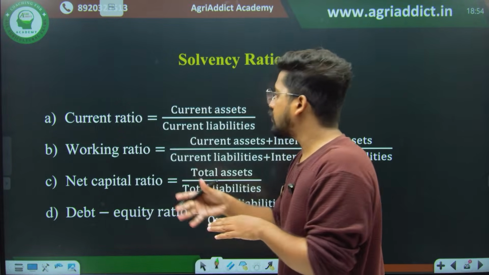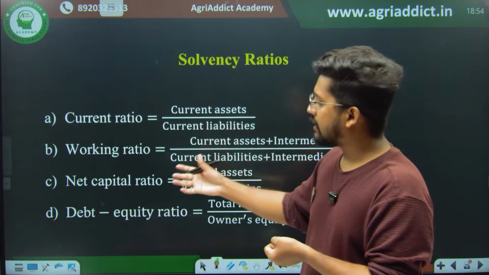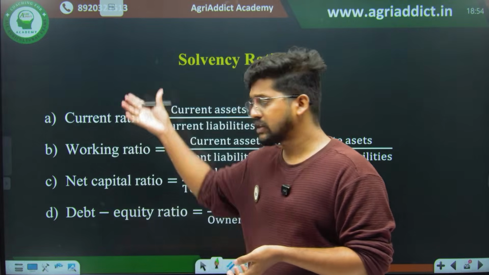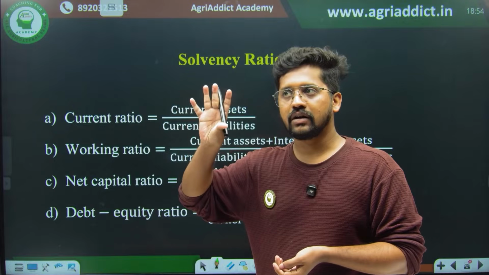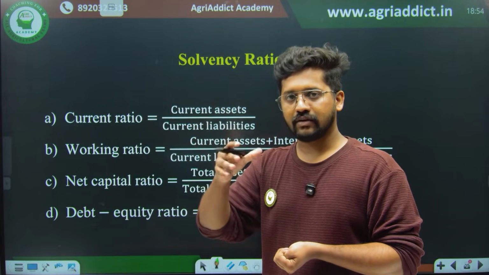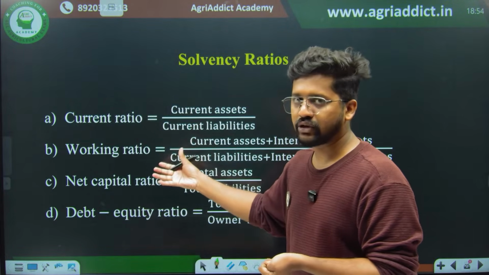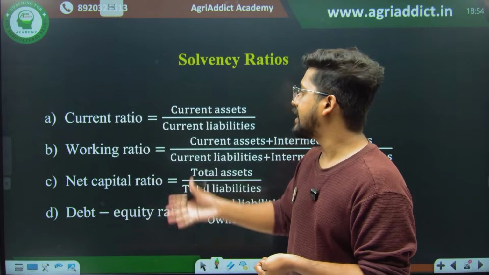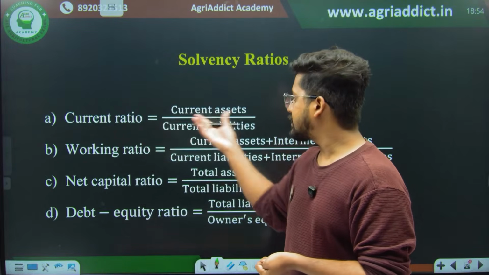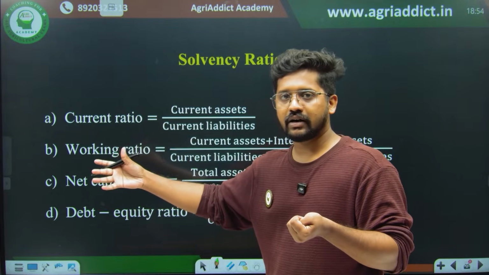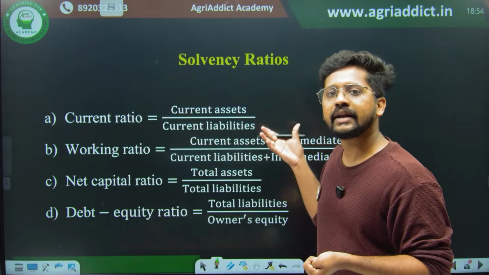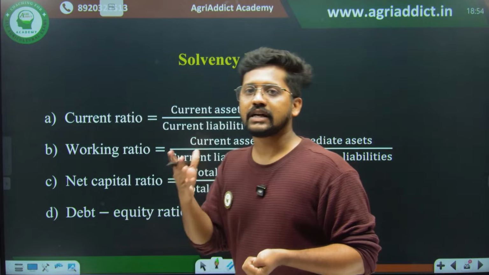So these are the solvency ratios. First one is current ratio, then working ratio, net capital ratio, and debt equity ratio. These are the major ideas which usually the examiners give more attention while setting up the question paper. So you have to give a little more attention in this area. Current ratio means current assets divided by current liabilities. Working ratio means a little more long term range. It is current assets plus intermediate assets divided by current liabilities plus intermediate liabilities.